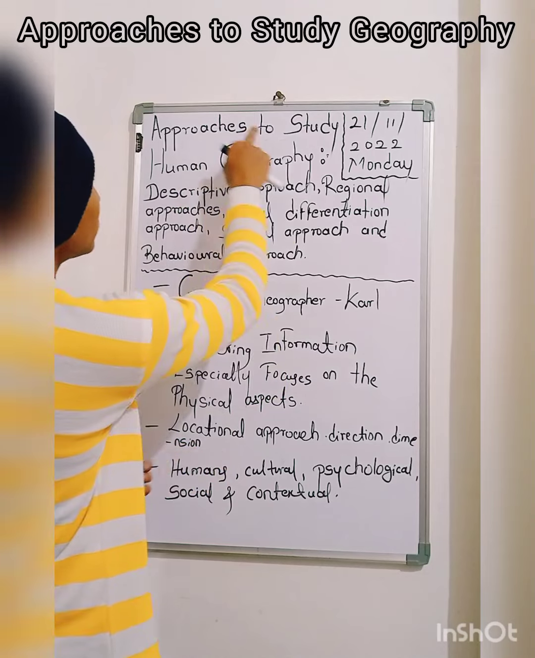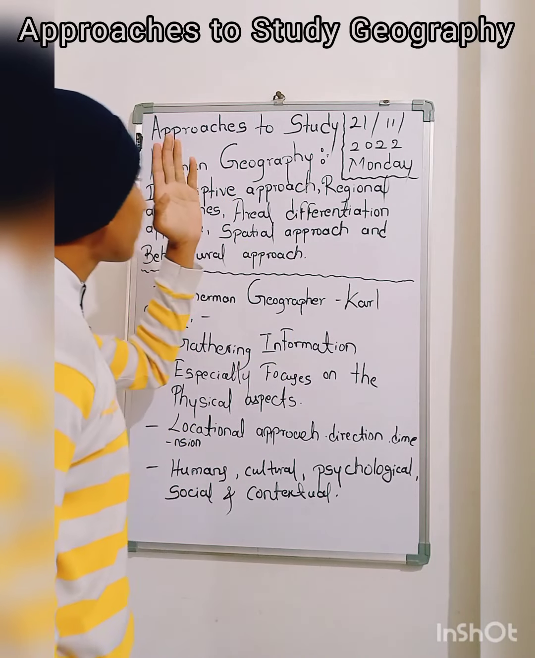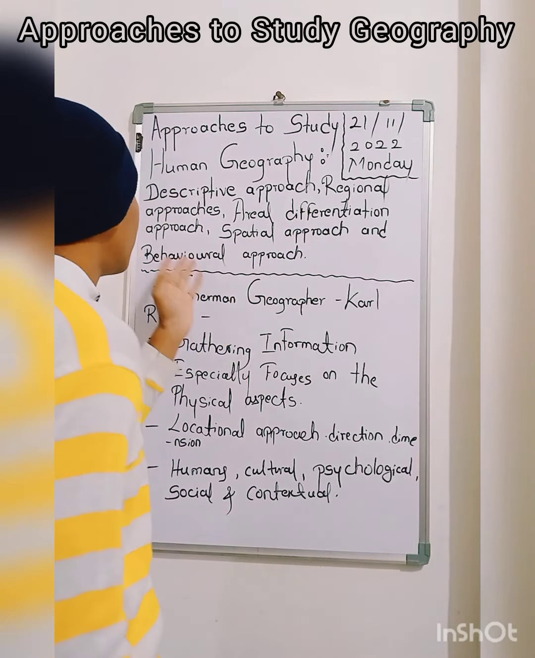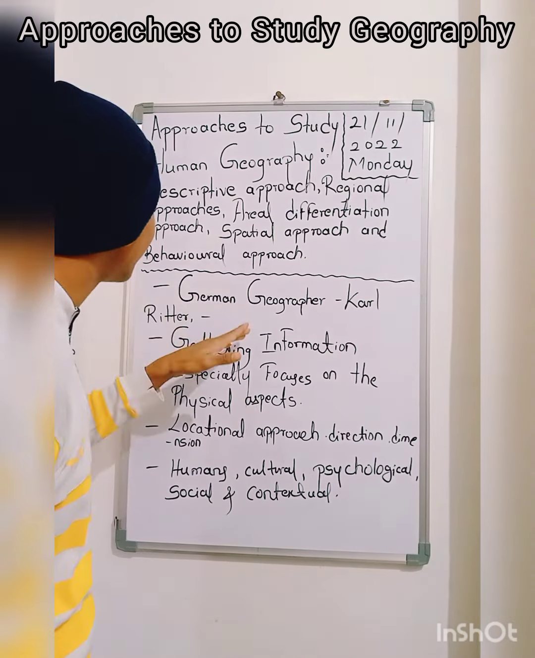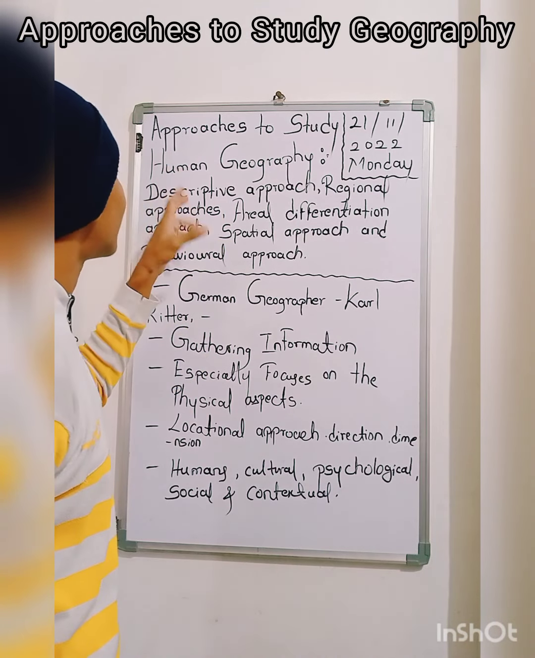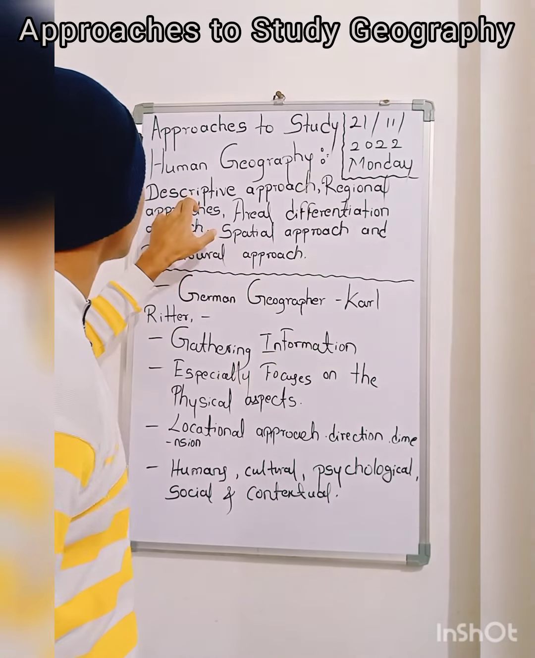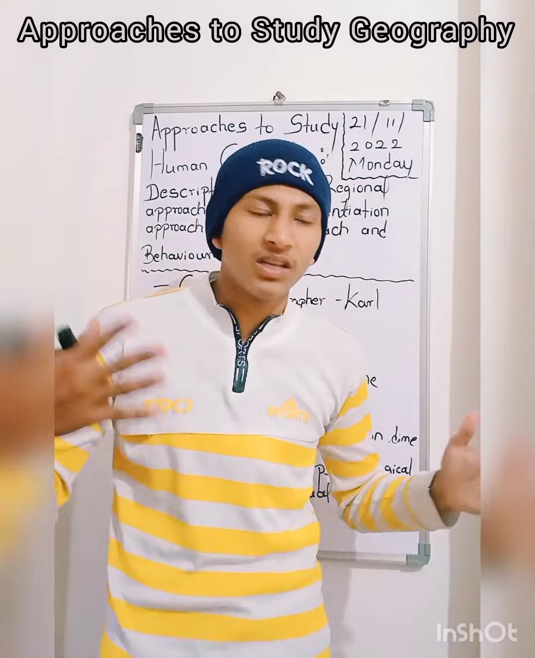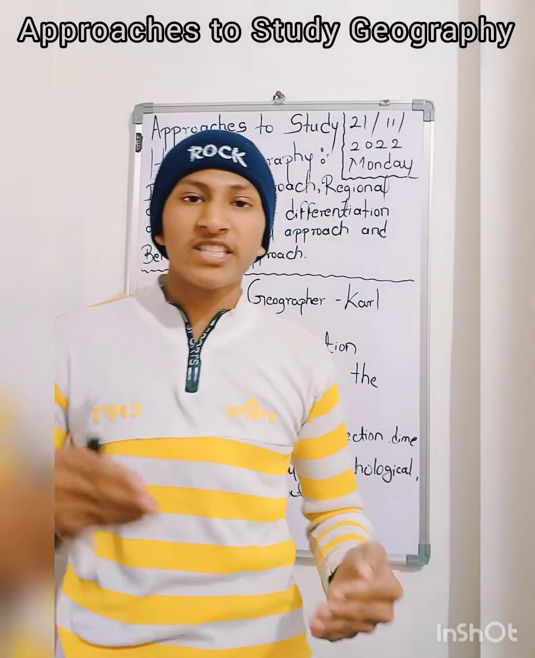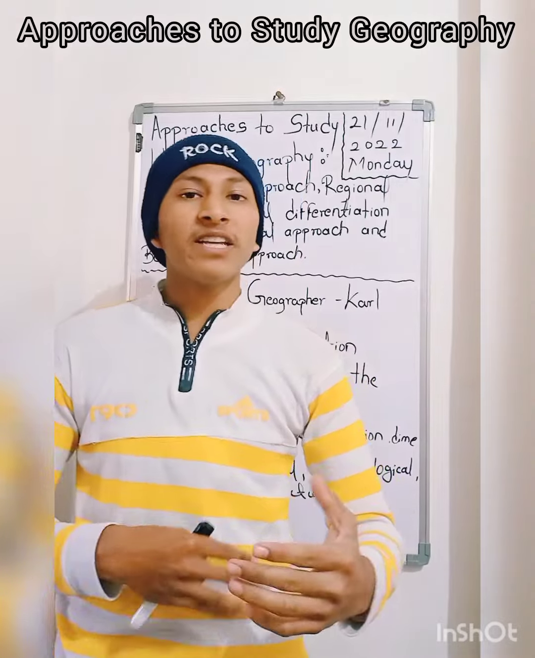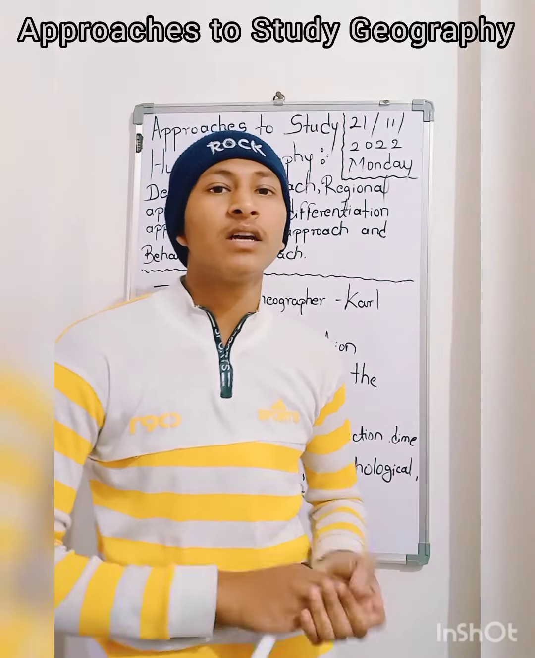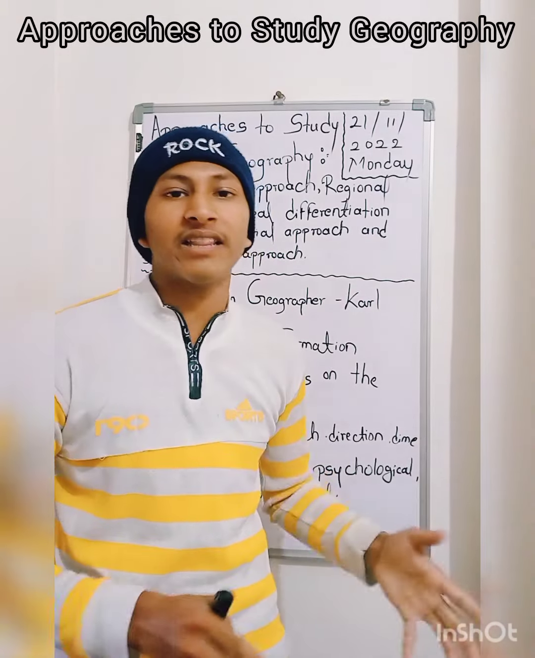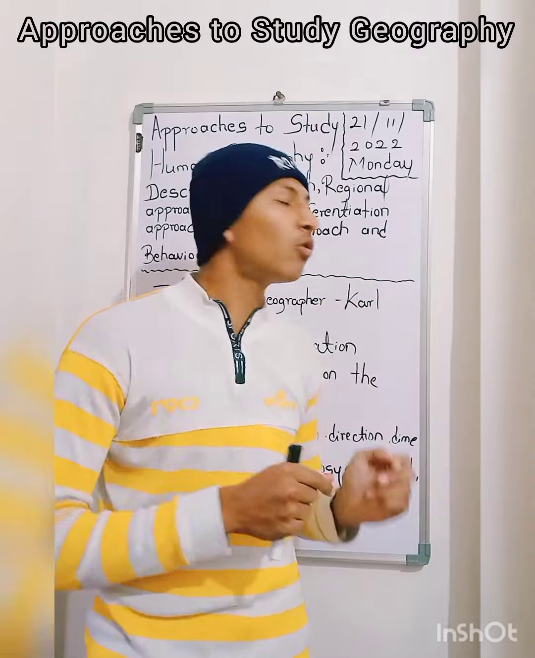The topic is approaches to study human geography: descriptive approach, regional approach, areal differentiation approach, spatial approach, and the behavioral approach. Here we are going to discuss the approaches. There are various approaches, and this is the approach called the descriptive approach. Descriptive approach is nothing but gathering information regarding a particular place, particular thing, particular area, particular region, particular location. That we call the descriptive approach.